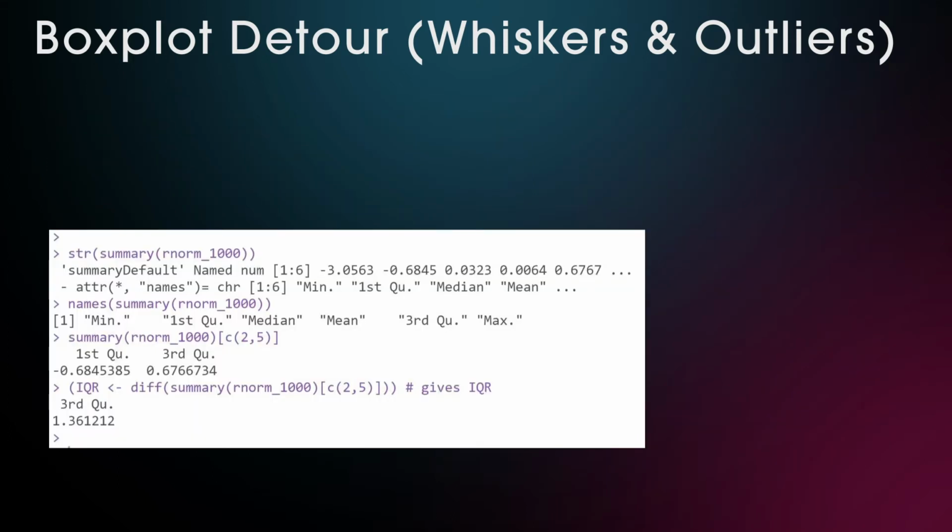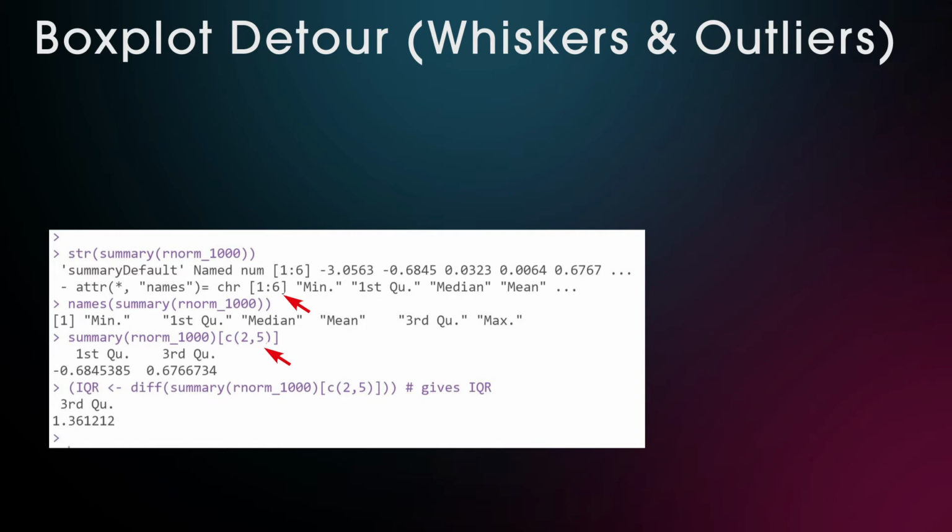There are different ways we can calculate the interquartile range. We can either go by the position of the values from the summary function, so the first quartile and the third quartile, or the second and the fifth value the summary function gives, or we can access these values via the names of the summary. So with basic indexing of the summary results, extracting the second and the fifth value, we get the first and the third quartile, and when we use the diff function, we get the difference of the third and the first quartile, being the interquartile range of 1.36 in this example.